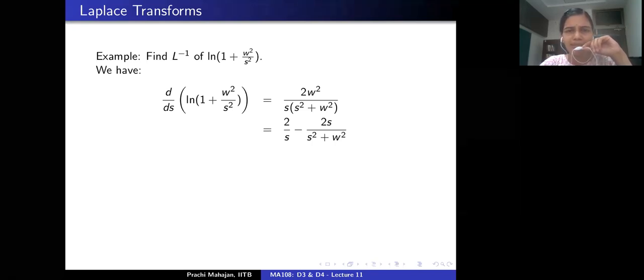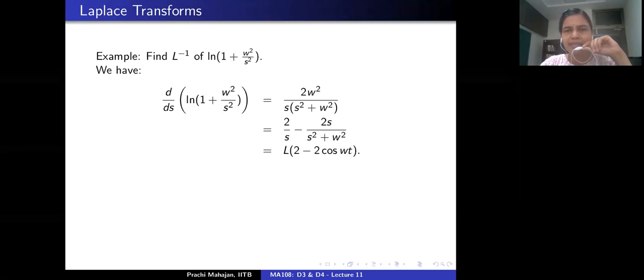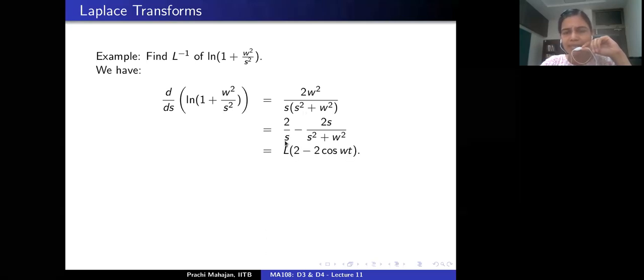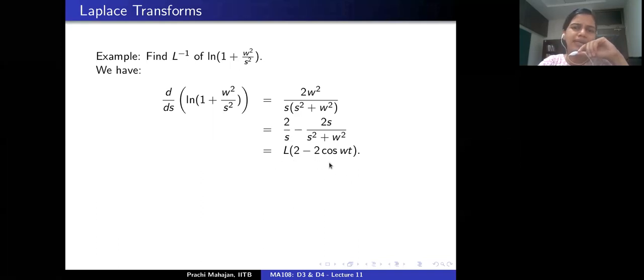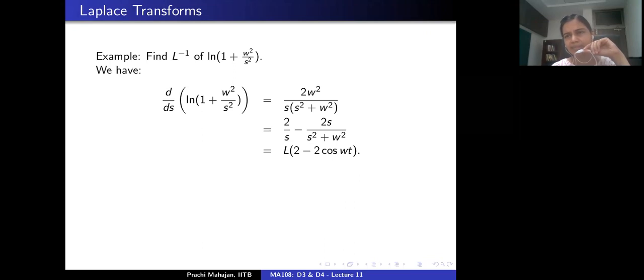Now, this looks like something familiar, right? So 1 by s is the Laplace transform of the constant function 1, and s by s square plus w square is the Laplace transform of the function cosine wt. And then I am using the fact that the Laplace transform behaves linearly. So I can write down the left hand side as the Laplace transform of 2 minus 2 cosine wt. Correct? Is that okay? Yes, ma'am.